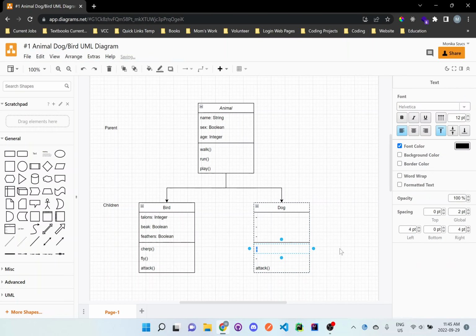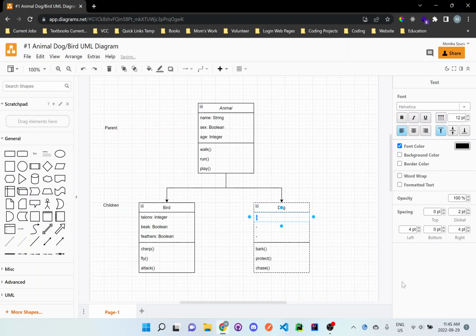So what does a dog do? They bark. Birds can be trained to, I guess, mimic a bark, but we'll just say dogs bark. And what else can a dog do? A dog can protect. Birds could protect their nest as well, but it doesn't matter, it's up to you. And what else can a dog do? They chase. So those are the actions that a dog can perform.